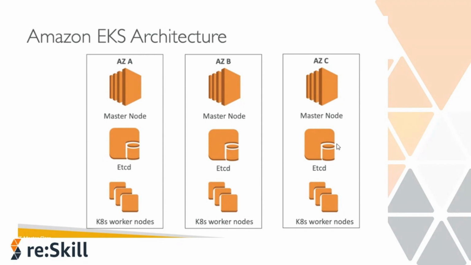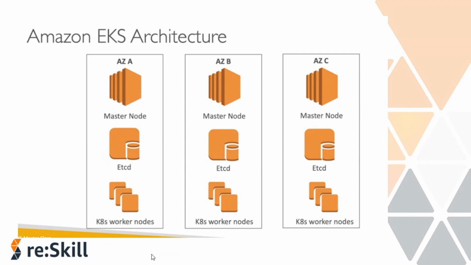We need to create etcd on all three AZs. That means we need to set up all these master nodes and etcd, which is known as the control plane, by ourselves. After we have set up the control plane, we need to set up the worker nodes. So we will create the worker nodes for our application, on the three AZs, and they may have auto scaling attached to them.